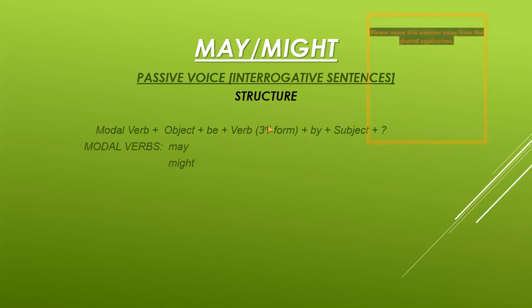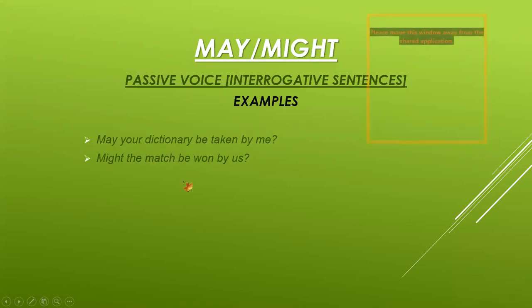Now I'm showing you the structure for the interrogative sentences. You know that for an interrogative sentence, whenever there is a modal verb in the sentence, we start with the modal verb. So modal verb comes first plus object plus be plus verb third form. Be is the helping verb here, plus by plus subject plus question mark. Now remember that the third form of verb is always used here. The modal verbs which are used here are may and might.